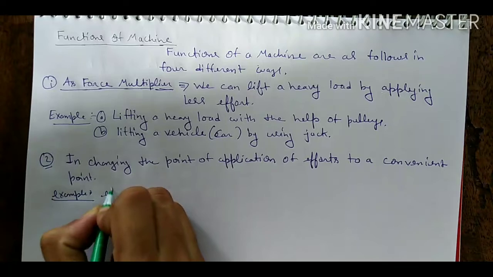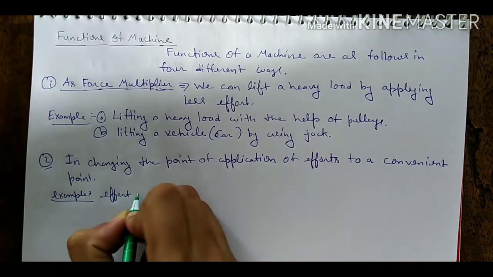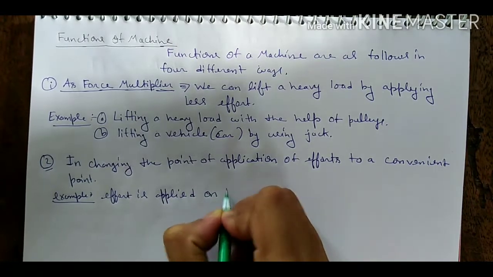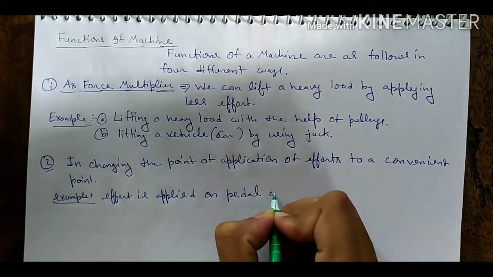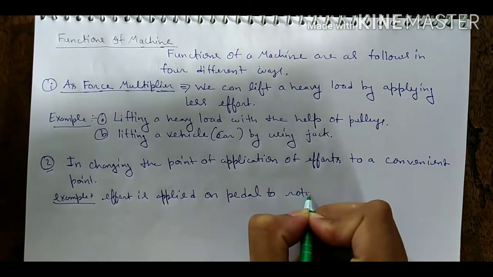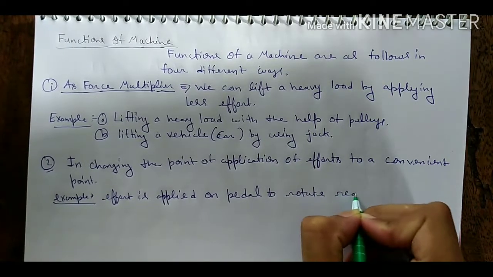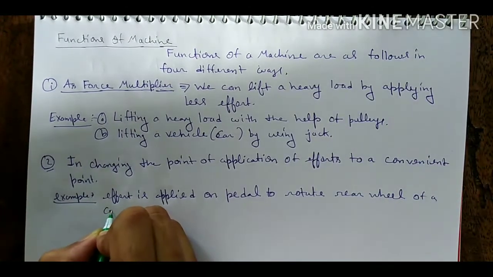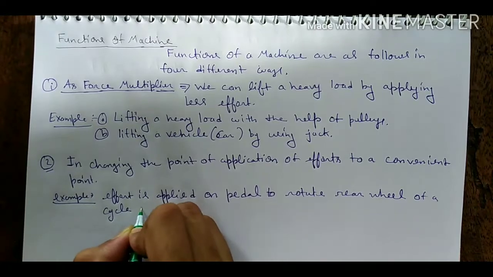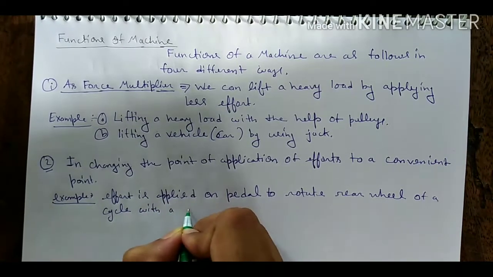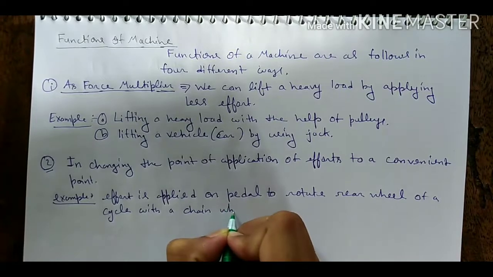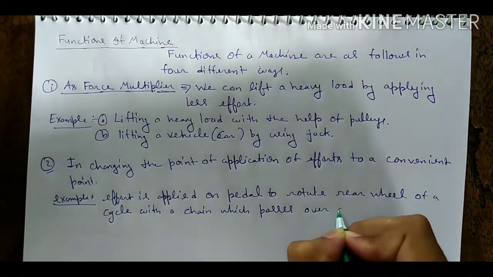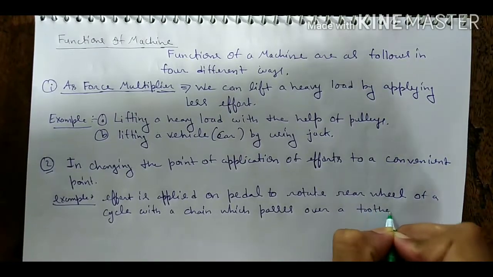So we can write here, effort is applied on pedal to rotate rear wheel of a cycle with a chain which passes over a toothed wheel.